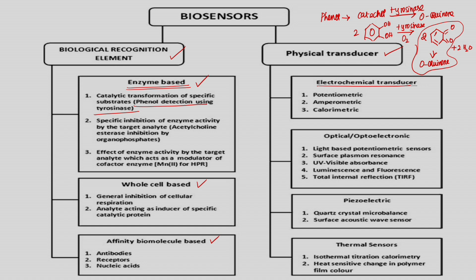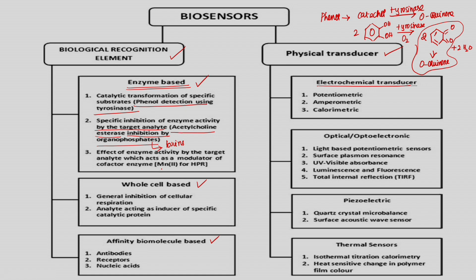And another example is specific inhibition of enzyme activity by the target analyte. It is not only that the target analyte comes and binds with the enzyme and produces the product, sometimes it is a specific inhibition also. For example, acetylcholine esterase inhibition by organophosphates. These organophosphates are toxins which are present in the insecticides.